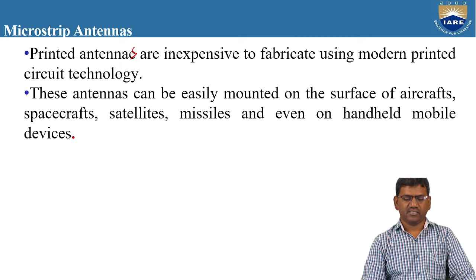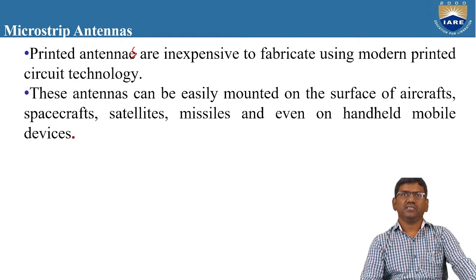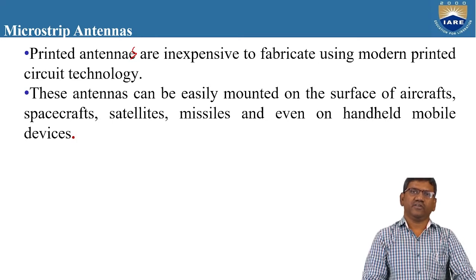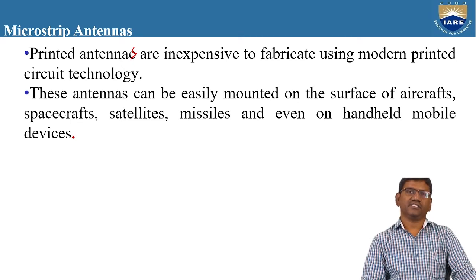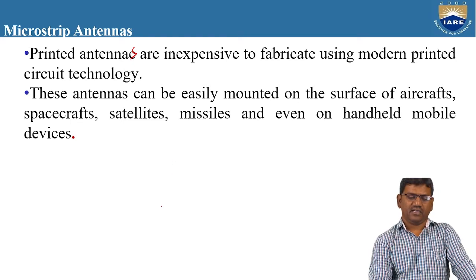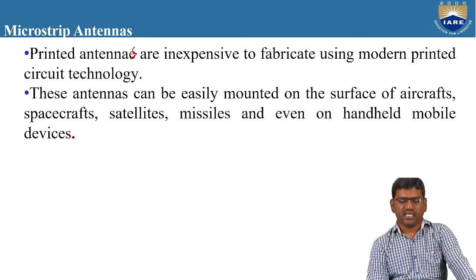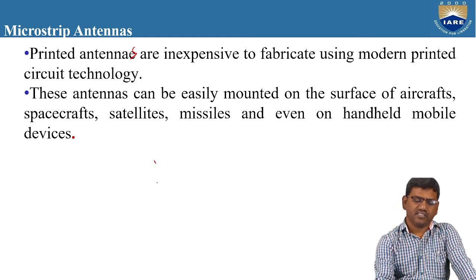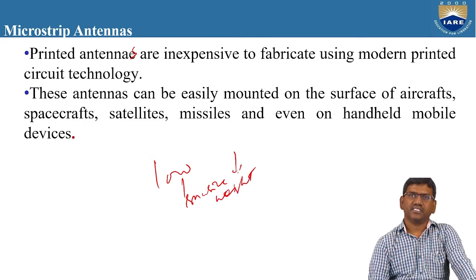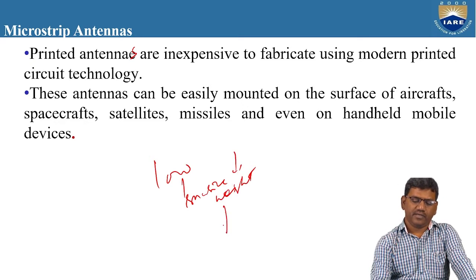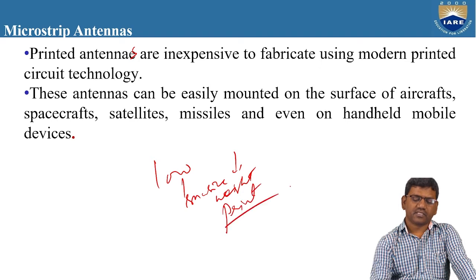handheld mobile devices. Right? As these microstrip antennas are low profile antennas having less size, one of the reasons why we use these microstrip antennas for most satellite applications or aircraft applications is that they are low profile antennas. That means small in size and small in weight. The weight is very low, the size is very small, and we can print easily on the circuit board.